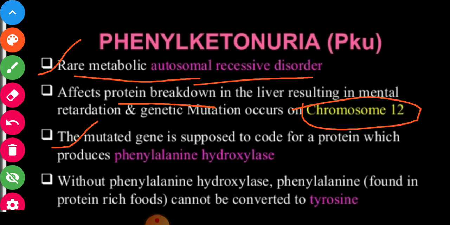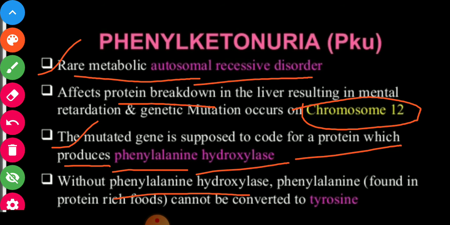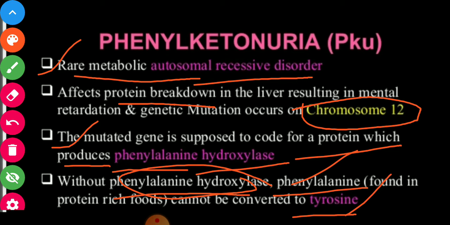The mutated gene is supposed to code the protein which produces phenylalanine hydroxylase. Phenylalanine hydroxylase converts phenylalanine to tyrosine, and if this enzyme is absent, then phenylalanine cannot be converted to tyrosine.